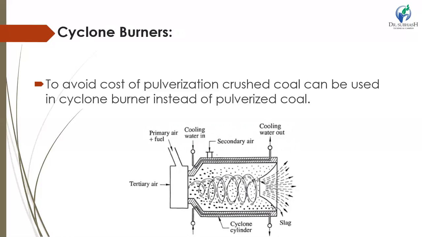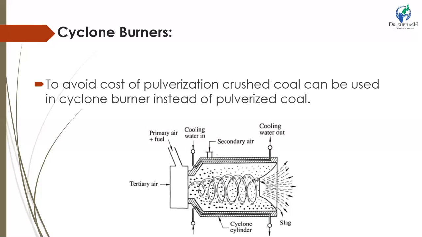The primary air enters the burner tangentially, thus imparting centrifugal motion to the coal. Secondary air is also admitted tangentially at the top of the cyclone at high speed, imparting further centrifugal action. A small quantity of tertiary air is admitted at the center.